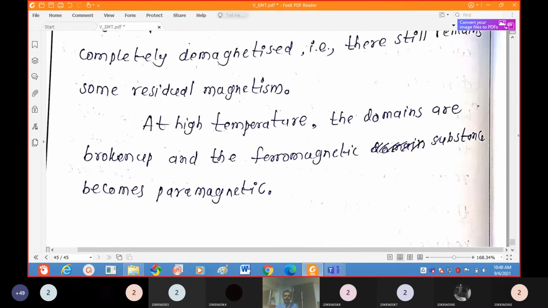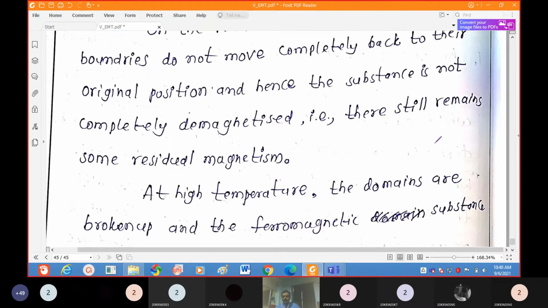After removing the external magnetic field, the domains do not come back to their original position, and their boundaries also do not return to their original position. That's why there is a residual or remnant magnetic field inside the material, so it acts as a magnet after removing the external magnetic field.